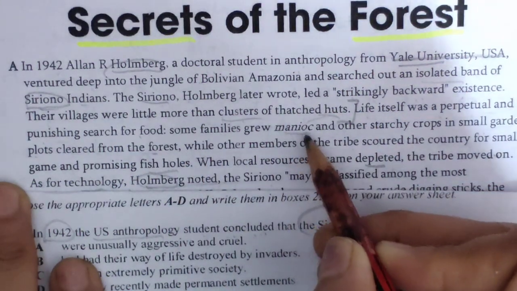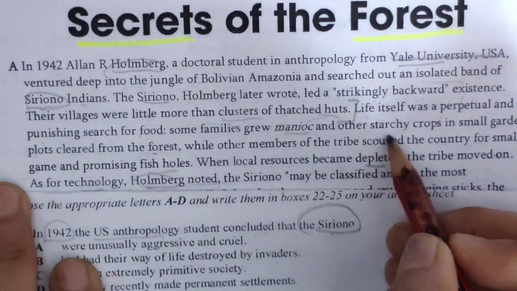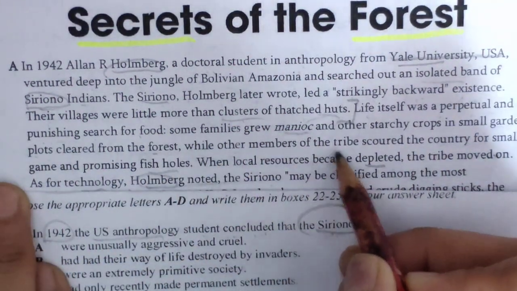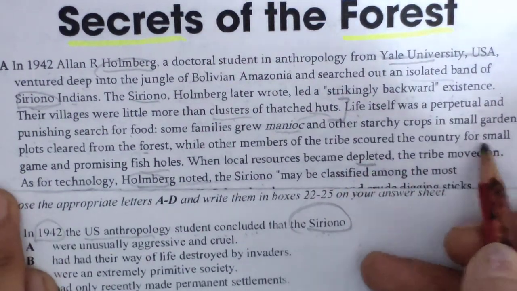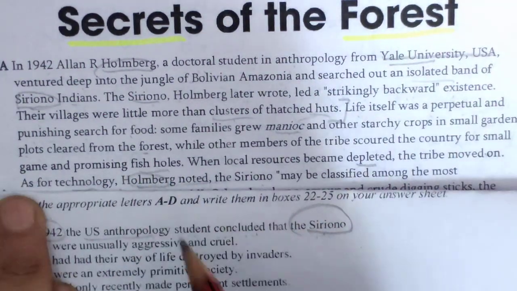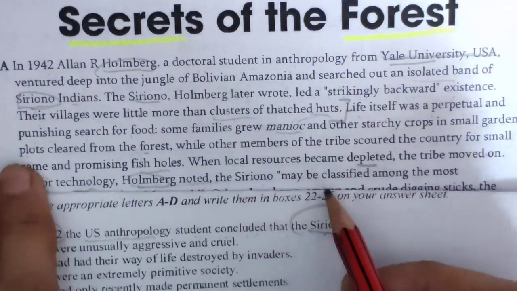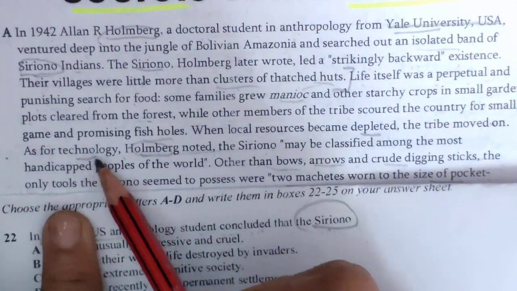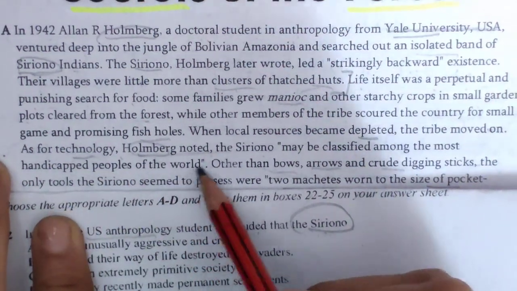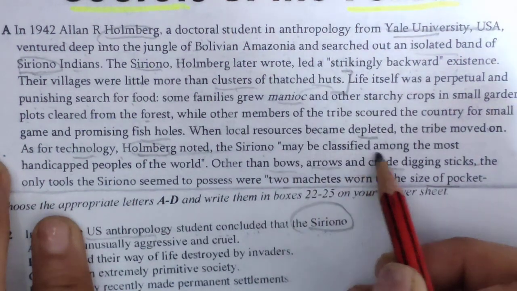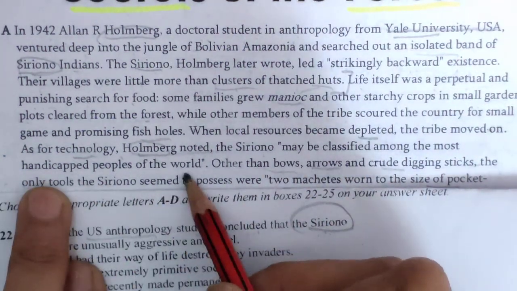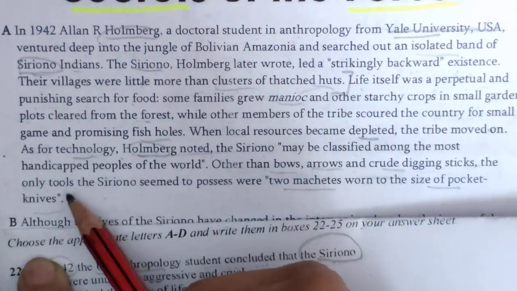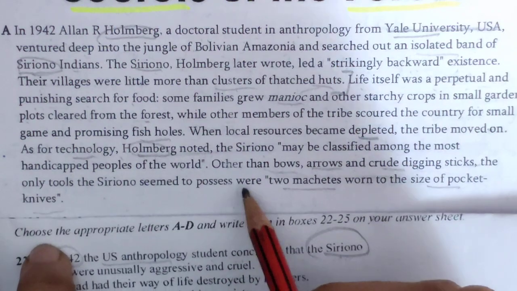Some families grew manioc and other starchy crops in small garden plots cleared from the forest, while other members of the tribe scouted the country for small game and promising fish holes. When local resources became depleted, the tribes moved on. As for technology, Holmberg noted that the Siriono may be classified among the most handicapped people of the world. Other than bows, arrows, and digging sticks, the only tools Siriono seemed to possess were two.